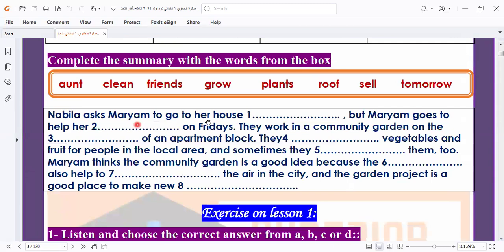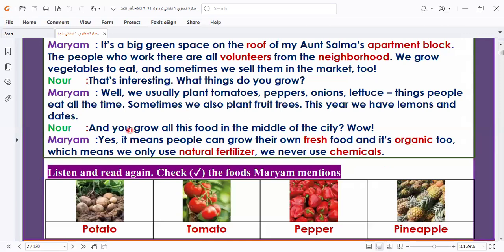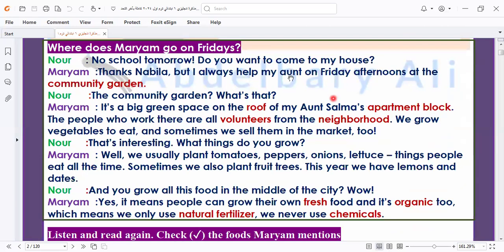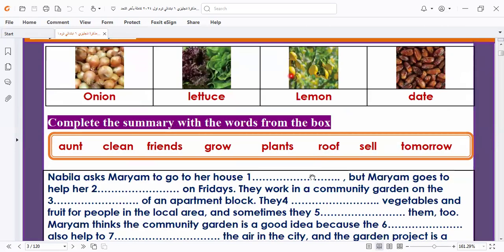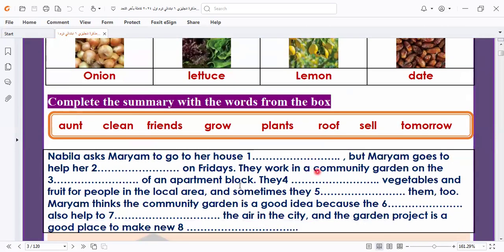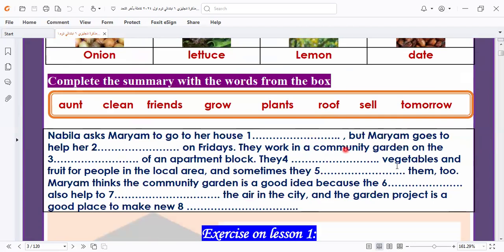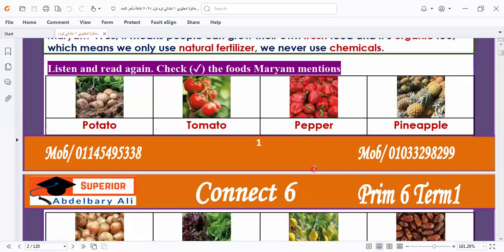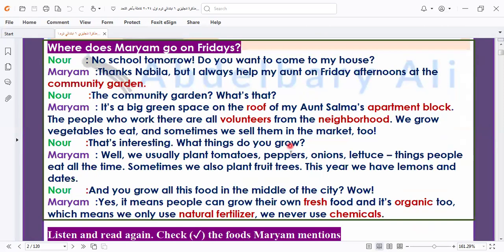Nabila asks Mariam to go to her house tomorrow, but Mariam goes to help her aunt, as we understand from the topic. Want to help her what? To help her aunt. They work in a community garden on the roof. They grow vegetables and food for people in the local area. They grow.